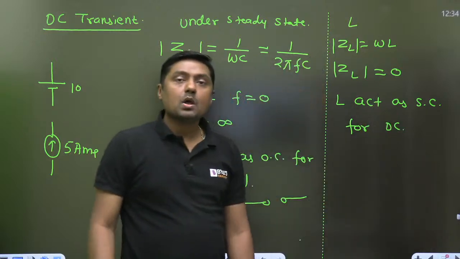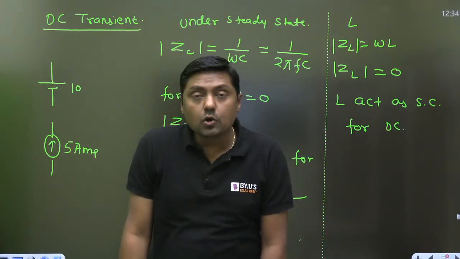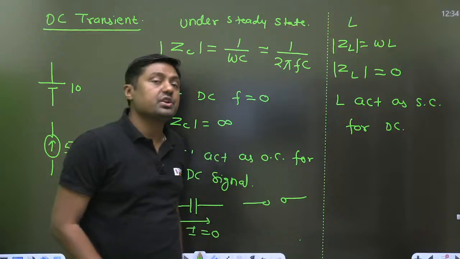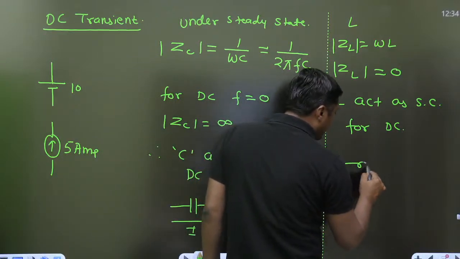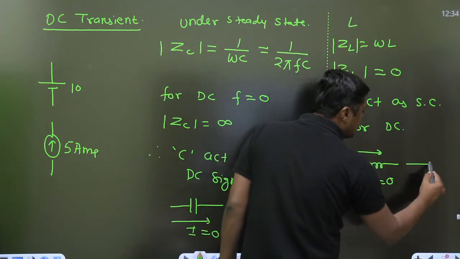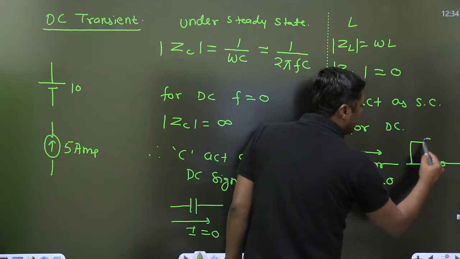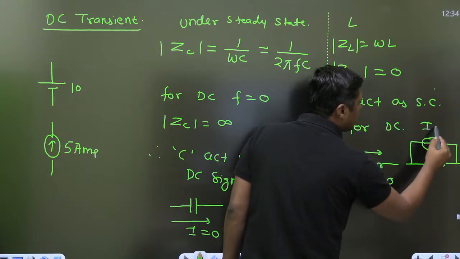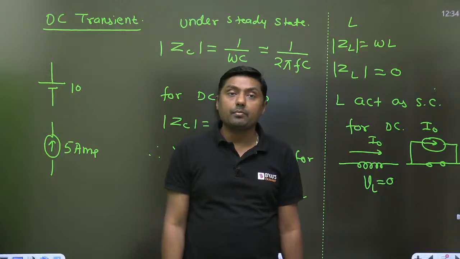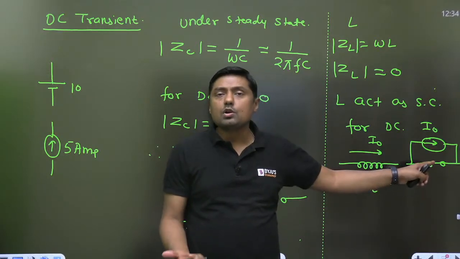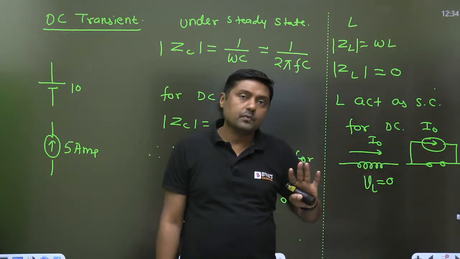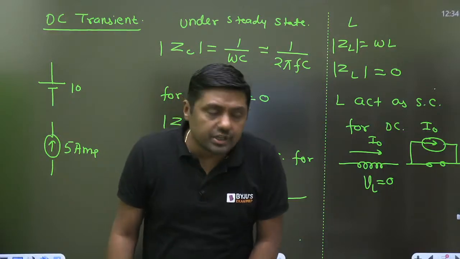under steady state. When we say that the inductor acts as short circuit, it means it will allow the current, but what will be the voltage across the inductor? 0. Inductor will allow the current, but the voltage across the inductor is 0 under steady state. That's why we say it acts as a short circuit and allows the current, that is called I0. So that is the representation of the inductor under steady state. Always remember, this is the short circuit. Short circuit means what is the voltage? 0. And it acts as what? Current source of I0.